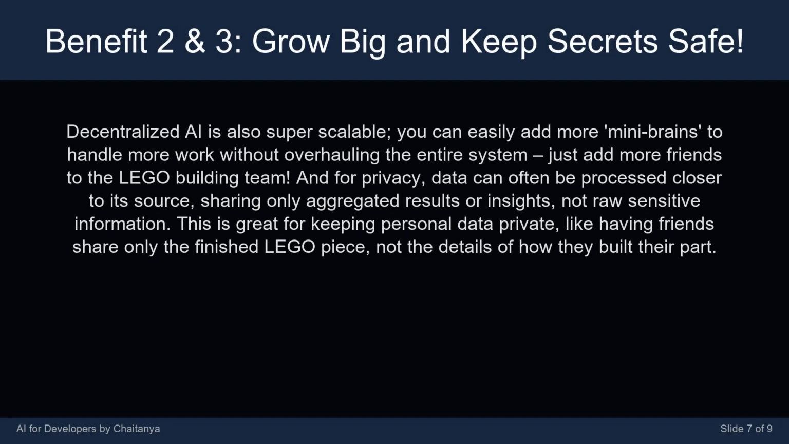Decentralized AI is also super scalable. You can easily add more mini brains to handle more work without overhauling the entire system. Just add more friends to the Lego building team. And for privacy, data can often be processed closer to its source, sharing only aggregated results or insights, not raw, sensitive information. This is great for keeping personal data private, like having friends share only the finished Lego piece, not the details of how they built their part.